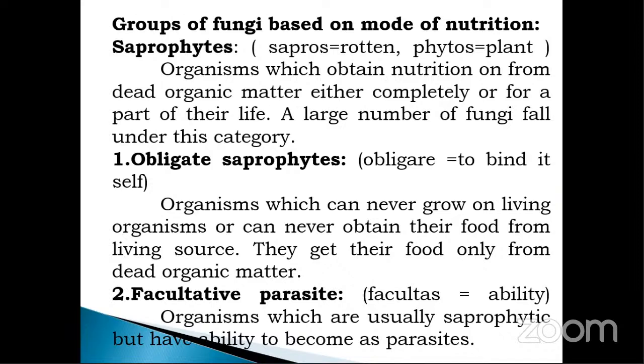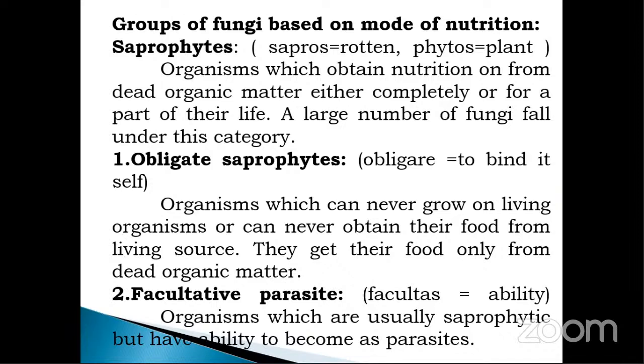There are two types of saprophytes. First one, obligate saprophyte, another one, facultative saprophyte. What do we mean by obligate? Obligate saprophytes means organisms which can never grow on a living organism or can never obtain their food from living sources. Obligate means bound to it. So obligate saprophytes are always living or growing on dead organic matter. They cannot depend on or synthesize their food from the living organism. That is called obligate saprophyte.